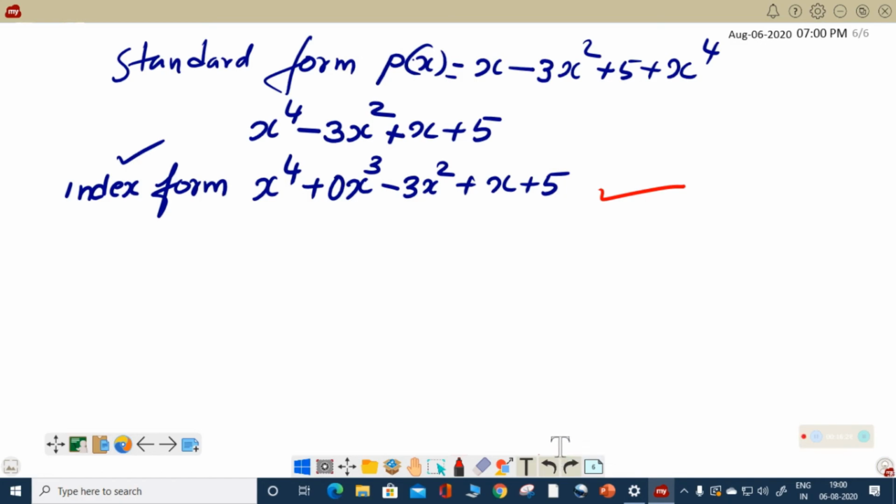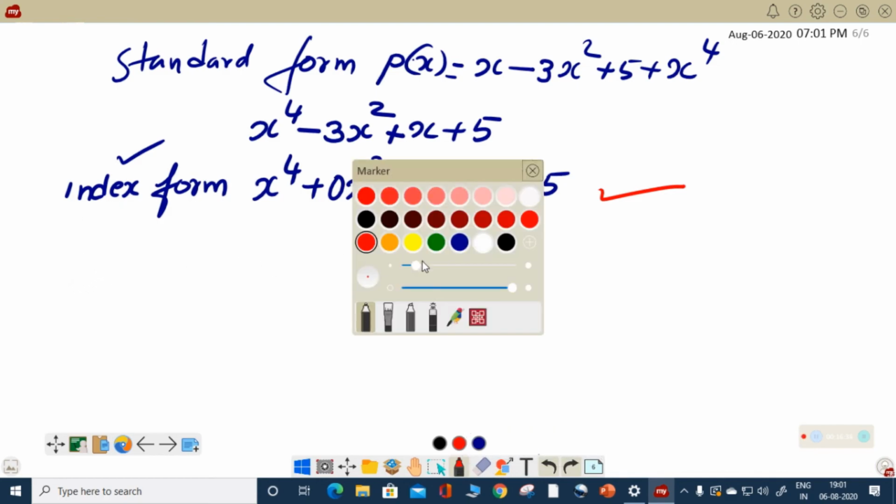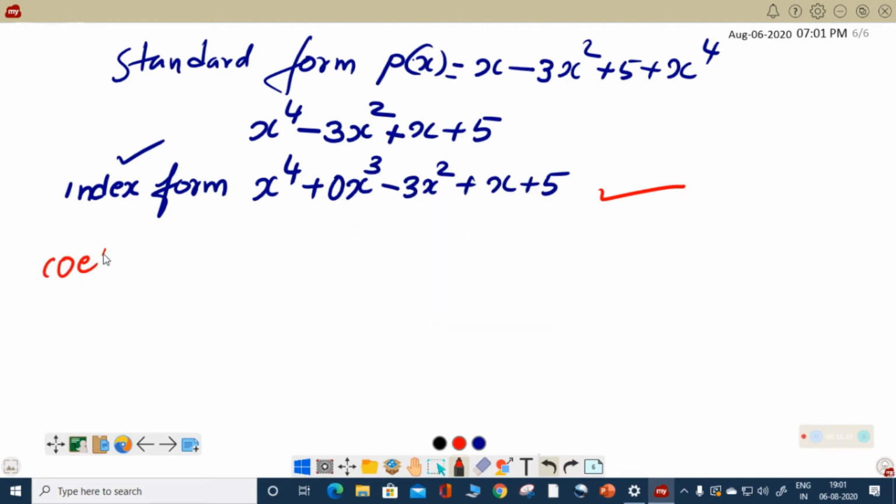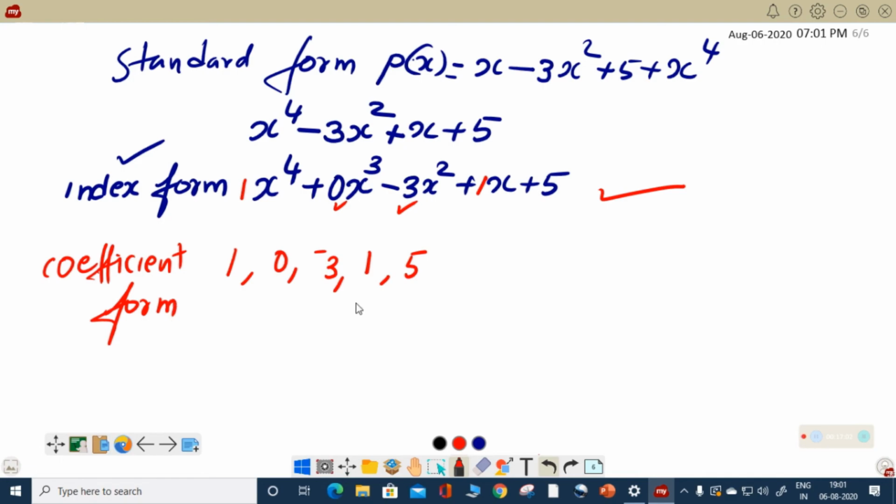So we wrote it in the form of index form. There is one more way of writing the polynomial, that is named coefficient form. Coefficient form, as the name indicates, must be connected with the coefficient. Here the coefficient is 1. When there is no coefficient, it is 1. Here it is 0. Here it is -3. Here it is 1 again. Here the last one is a constant. So we will write 1, 0, -3, 1, 5. So this becomes the coefficient form of representation of polynomial.